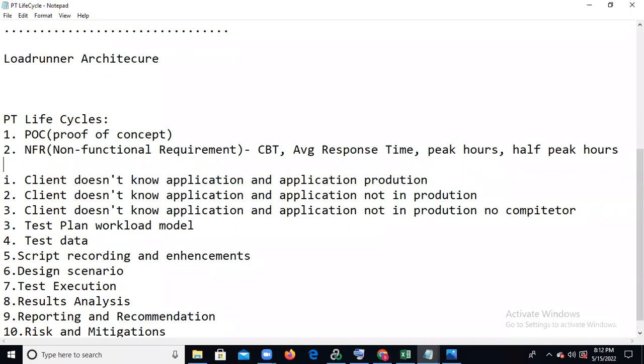And apart from this, at OS level, we have the CPU and memory. All these things you need to ask the client. What are our critical business scenarios in our project or application? What is the response time of each and every transaction? What are the peak hours of that application? What are the off peak hours? And what is the CPU and memory point of view? All these things we need to ask the client.